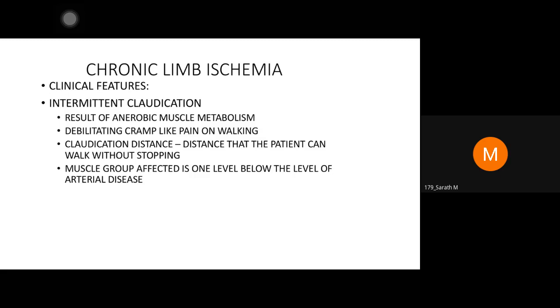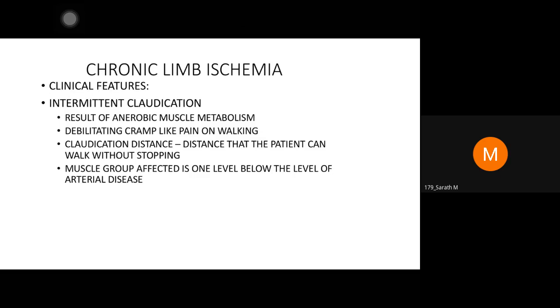When the patient stops walking or stops exercising, the pain disappears. Again, for the same distance, when the patient walks, be it 500 meters, 700 meters, or a kilometer, the pain reappears. So this is called claudication pain on use. When the limb is in use, it causes pain. When the limb is at rest, the pain disappears. And when you have lower limb pain, you have to calculate the claudication distance: how far a patient can walk without pain.